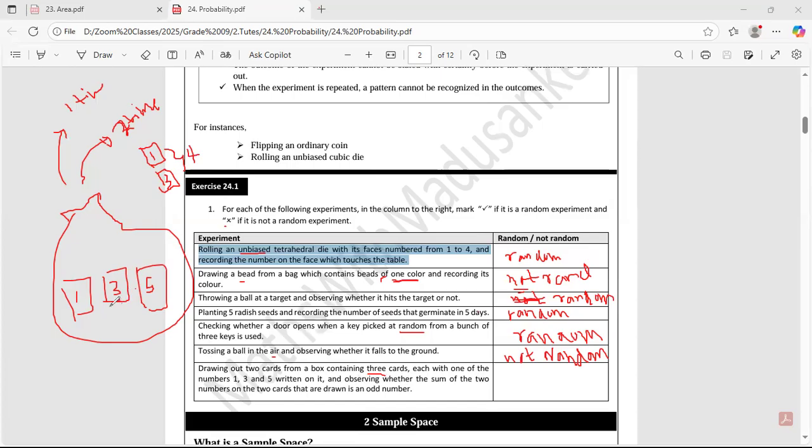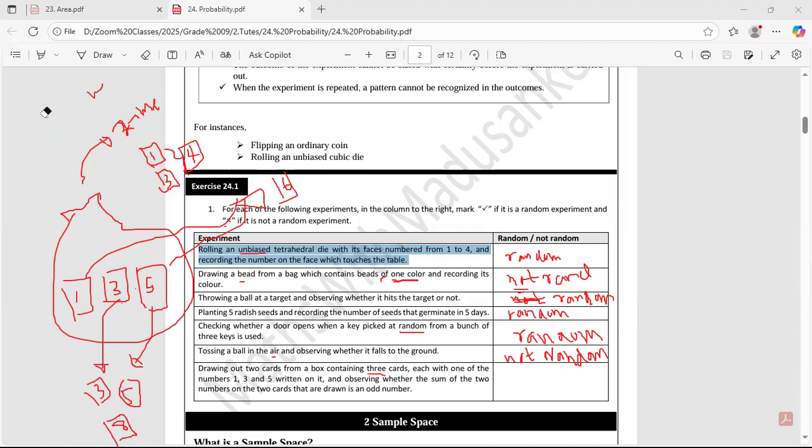For another time, you are going to get 3, and out of this, the next time, you are going to get 5. 5 plus 3 is 8. Again even, and this one is also even. And 1 plus 5, what is the number? Final answer for 1 plus 5? 6, again even.